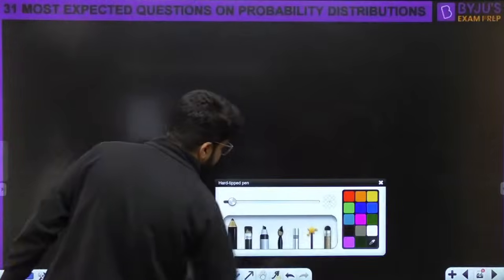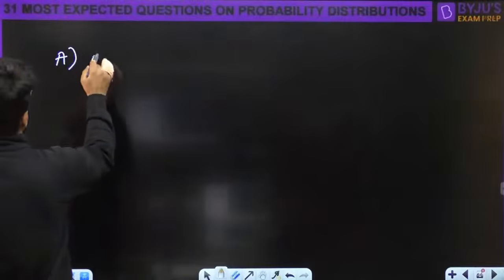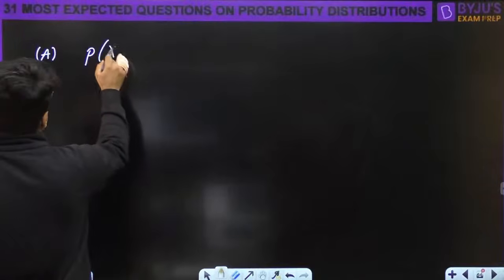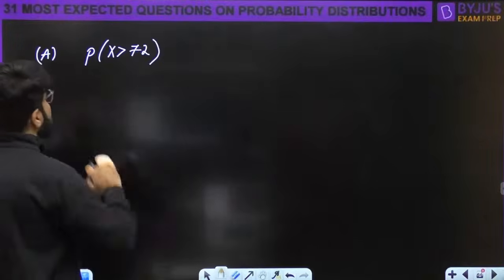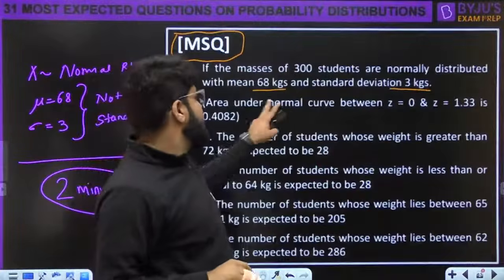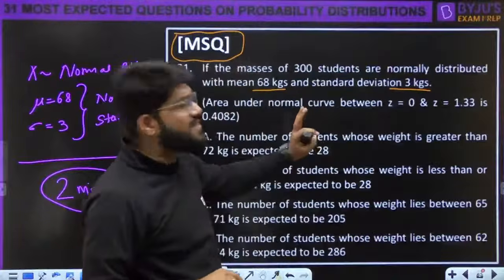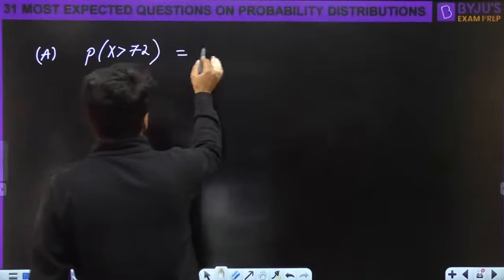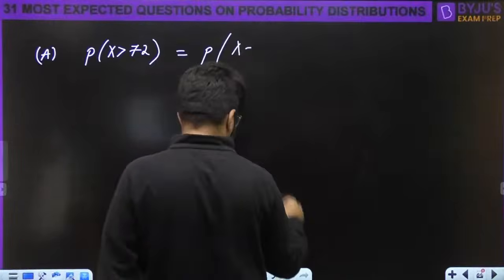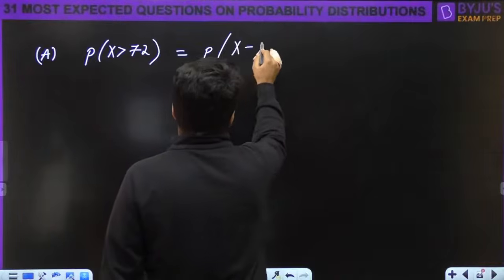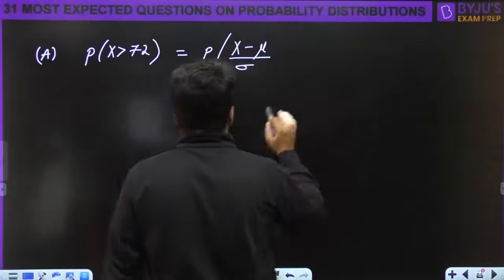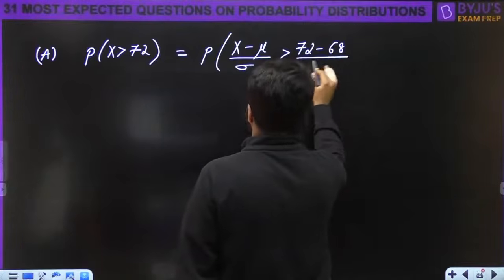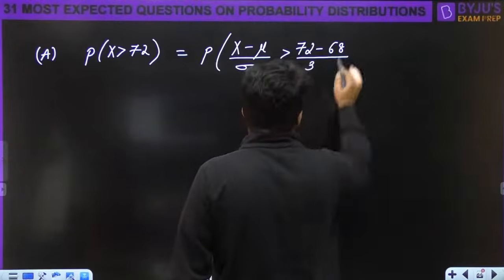if we talk about option A, what is the probability that X is greater than 72? But sir, X is non-standard, and even the data that is given is the area under the standard normal curve, Z. So you have to convert to standard. So this is probability X minus mu divided by sigma greater than 72 minus mu. What is mu? 68. What is sigma? Is 34. Sorry, sigma is 3.